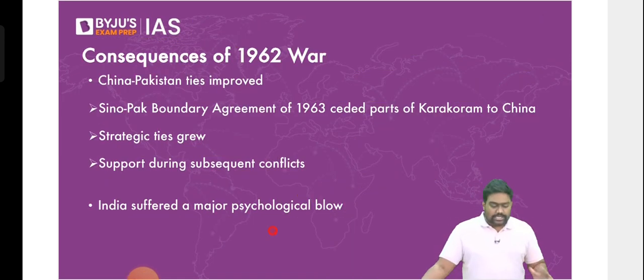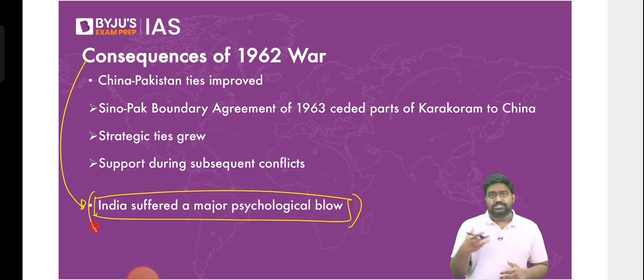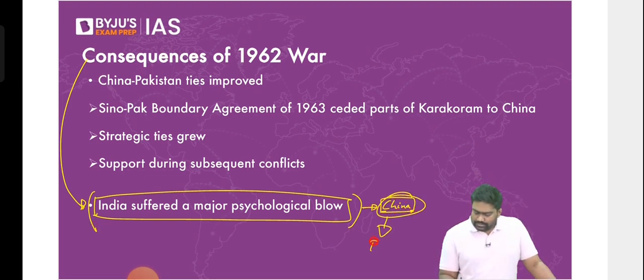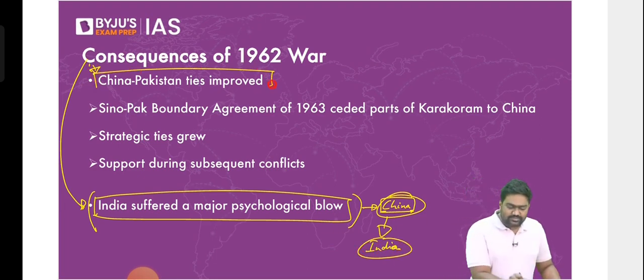This loss was a psychological blow for India. It hit the mindset of the Indian government, the Indian armed forces and the intelligence agencies, and the Indian public. Everyone started to look at China as an imminent threat, as enemy number one, as a country which could eat up India, because India had lost the war conclusively. This also directly contributed to a nexus between China and Pakistan.